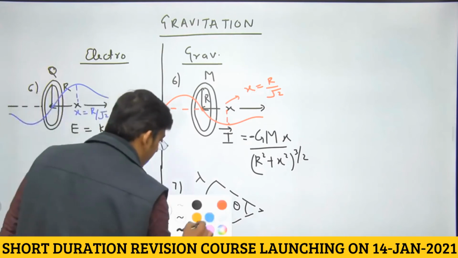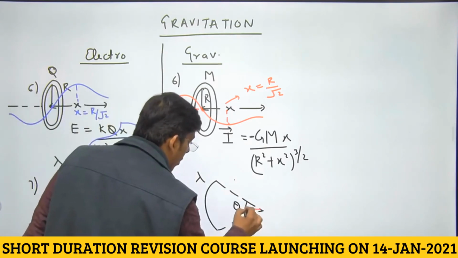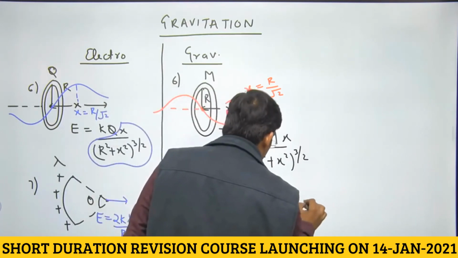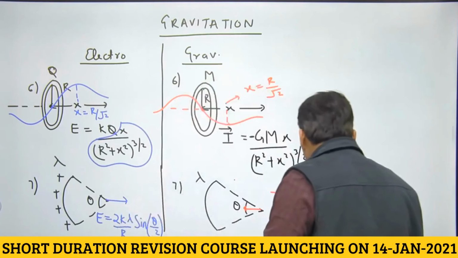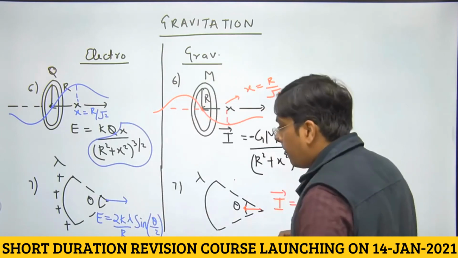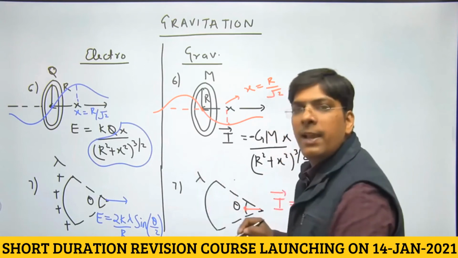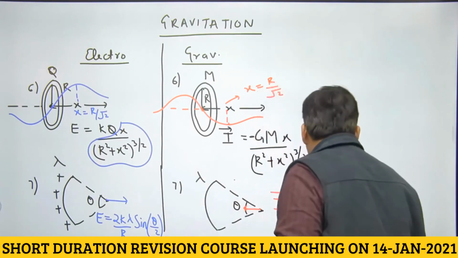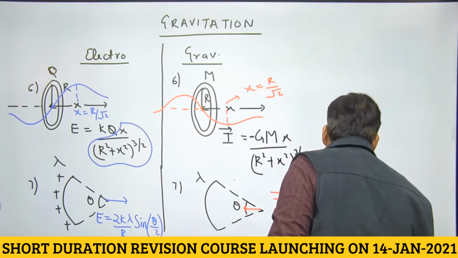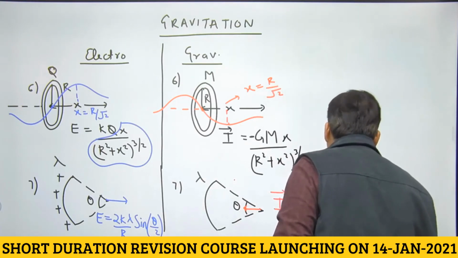But here we have gravitational field intensity as, obviously it will be directed towards it. So we have to apply a negative sign here. 2 is obviously 2. K is going to be replaced by capital G. Lambda was linear charge density here. Lambda here is linear mass density divided by r sine of definitely theta by 2, dear students, right?